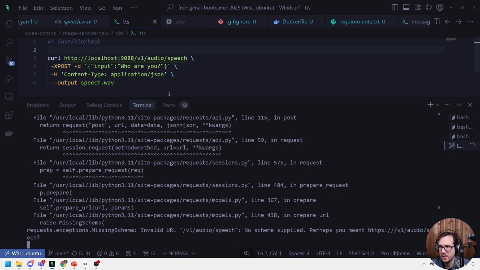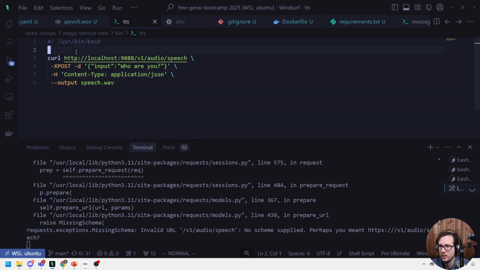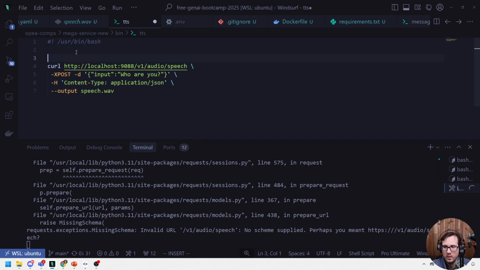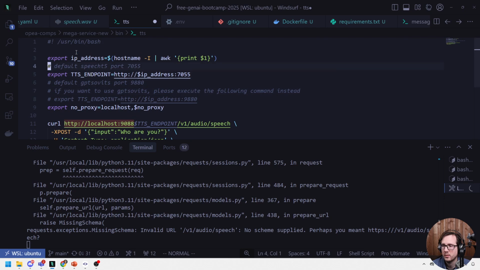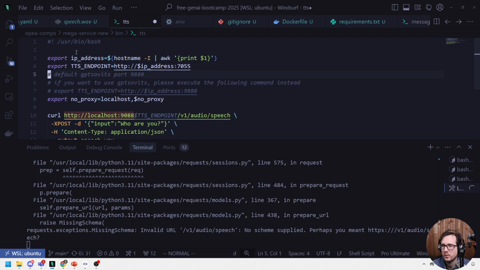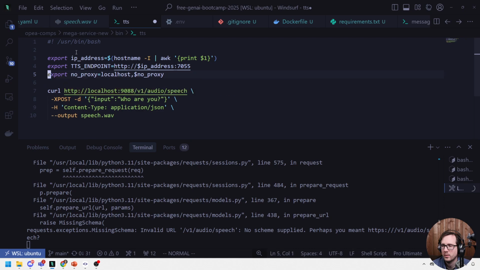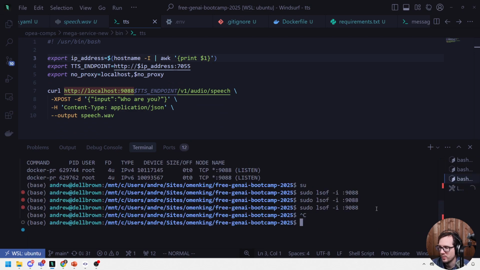I don't really like using exports directly. I'm not sure if this would work if we did it like this. Okay, I don't know if that will work. I'll try this one more time. We'll say chmod.